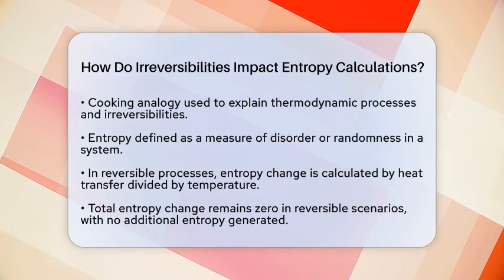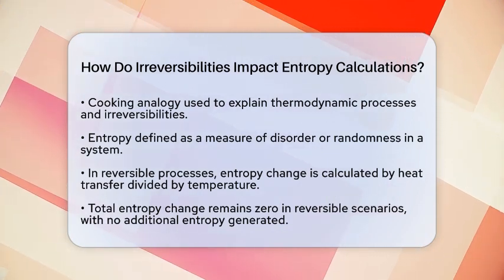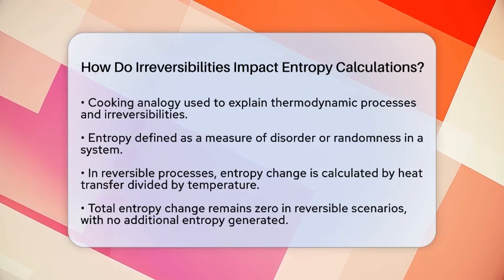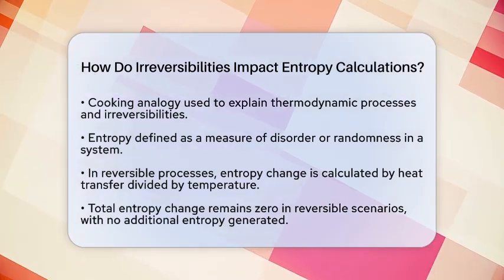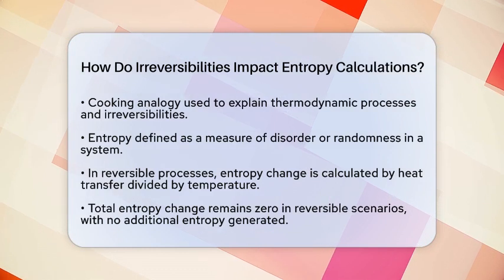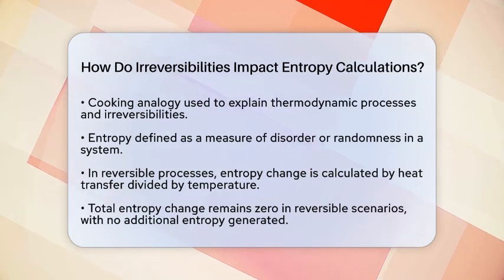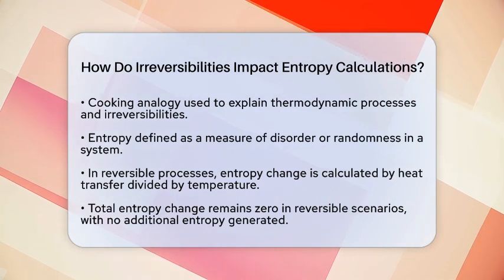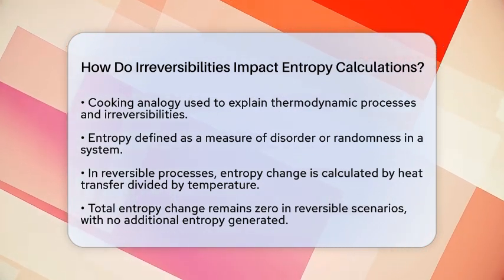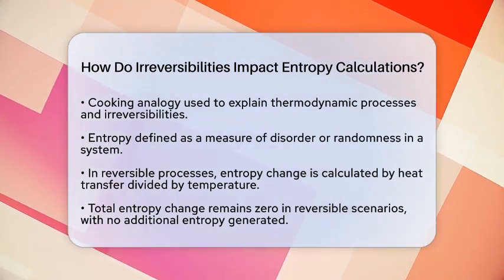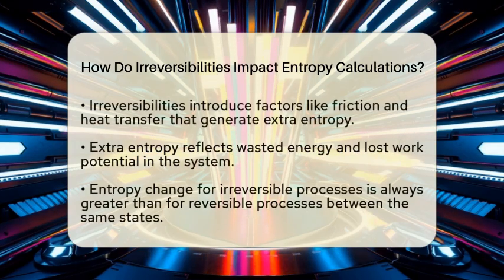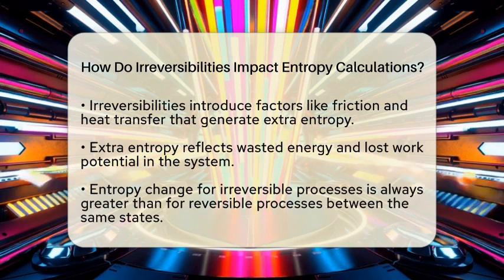Entropy is a measure of disorder or randomness in a system. In an ideal world, if a process is reversible, the entropy change can be calculated precisely. This is done by taking the heat transferred and dividing it by the temperature. In such cases, the total entropy change of both the system and its surroundings remains zero. This means that no additional entropy is generated within the system itself. It merely transfers entropy across its boundaries.